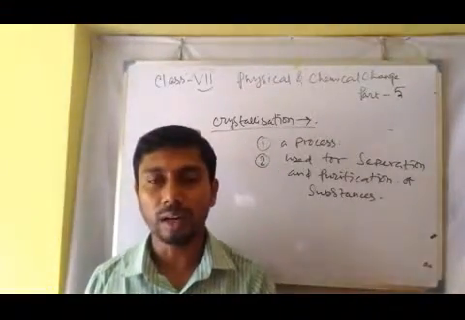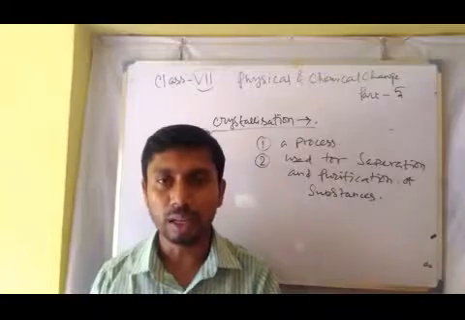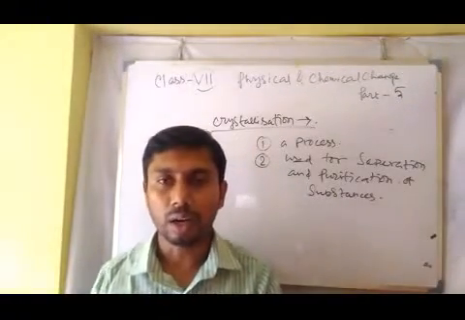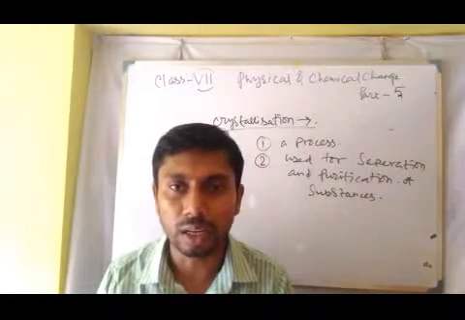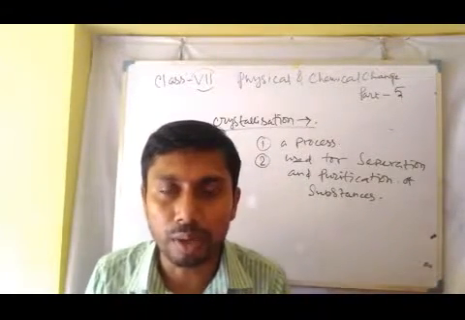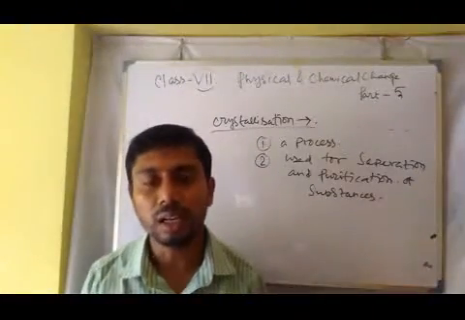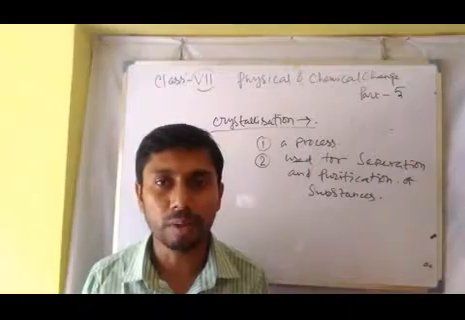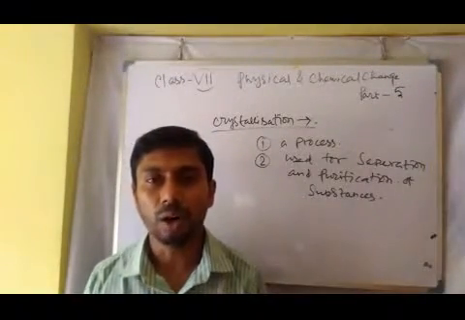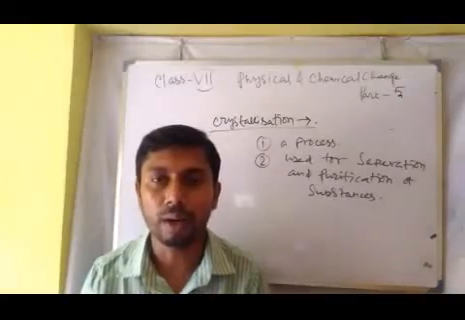Otherwise the copper sulfate can further form copper hydroxide, and in this way the yield of copper sulfate is less. So by using dilute H2SO4, we restrict the hydrolysis of copper sulfate to copper hydroxide.